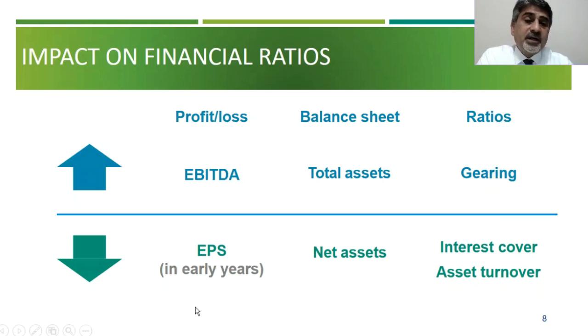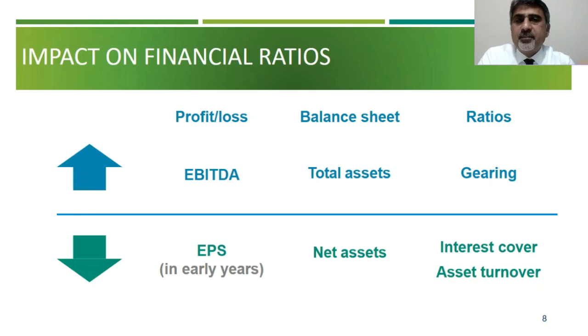EPS will go down in early years. Net assets will also go down in early years because you have introduced more liabilities. Interest cover ratio will go down, and asset turnover ratio will go down. Asset turnover ratio will go down because the asset base is more.